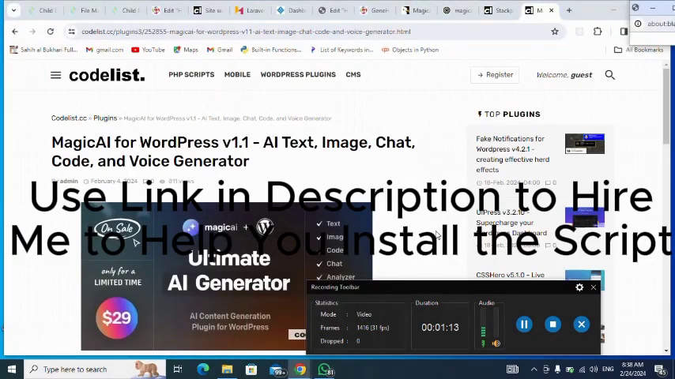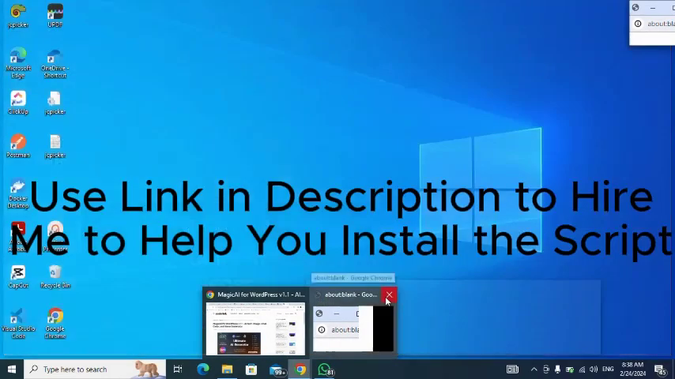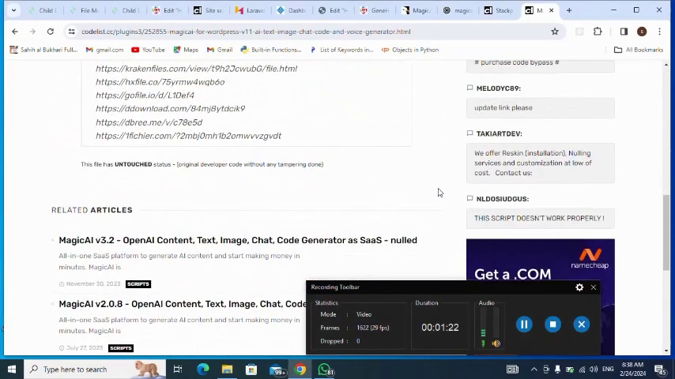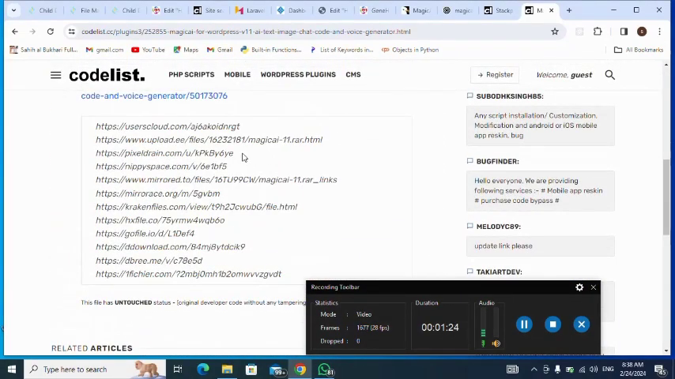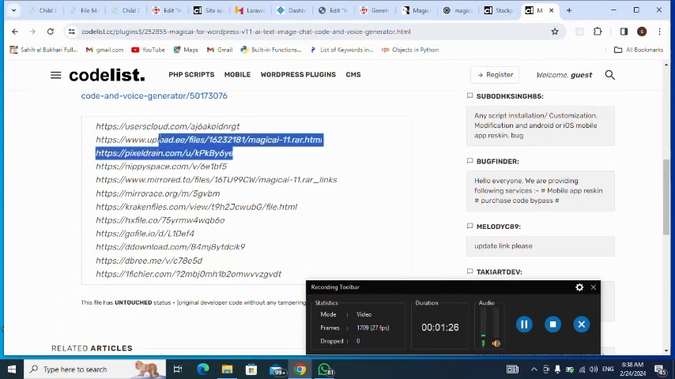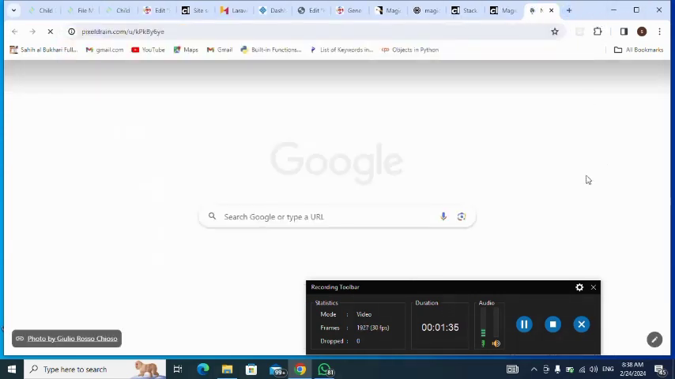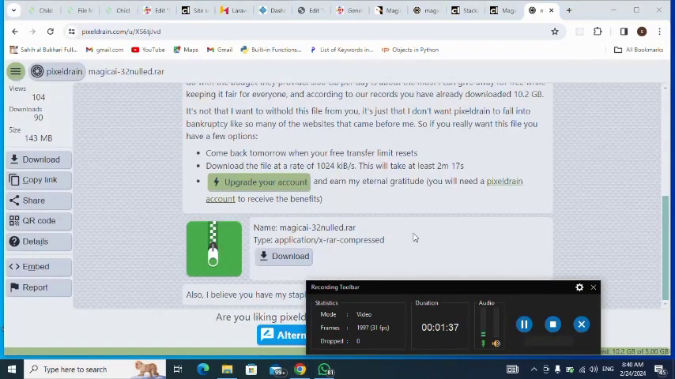Then I move down to select any of these links. Let me save this. I copy, I open a new tab, then paste it there, enter. Then next I click on download, but I have already downloaded it. So let me close this.